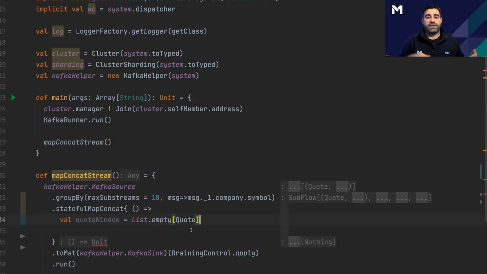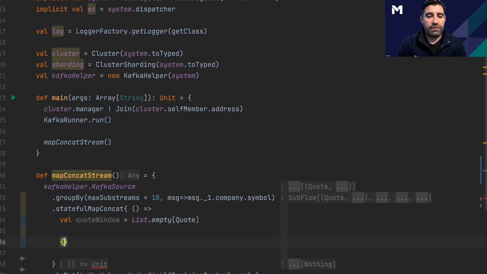So this is the state that we're going to be adding to. Each message that comes in will be applied to this quote window. And when each message is completed, basically we have an input of quote window. We can apply new messages to it, remove messages from it, and then on the next message that comes in, that new quote window state will be passed through.